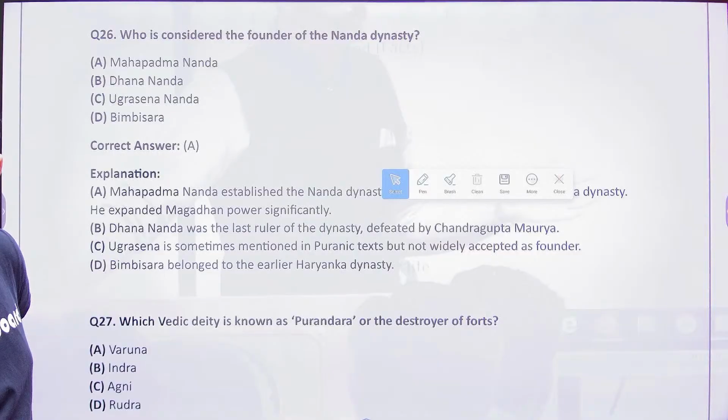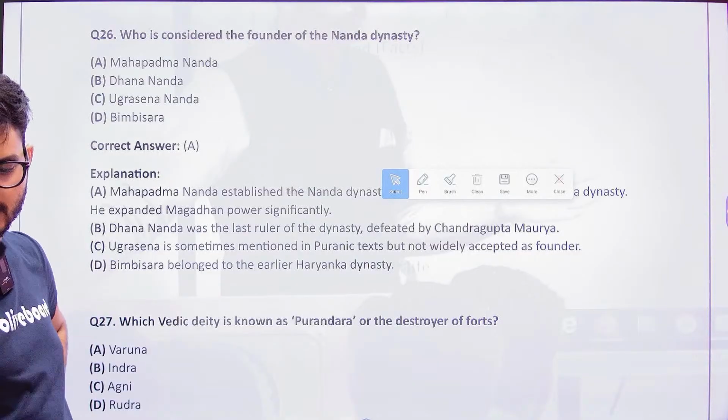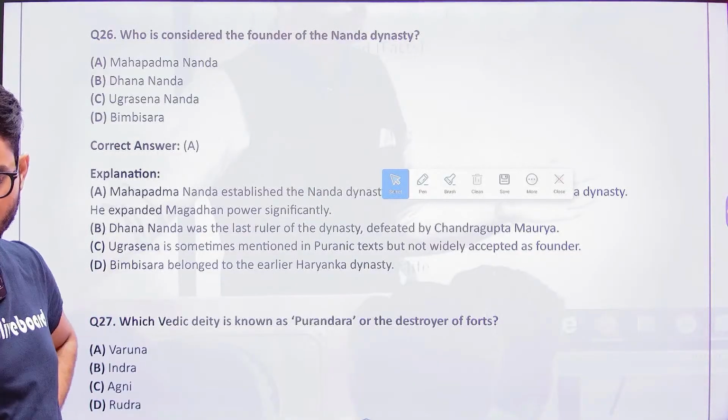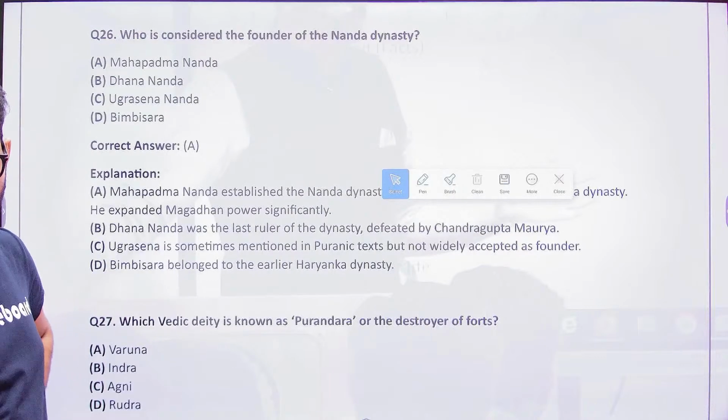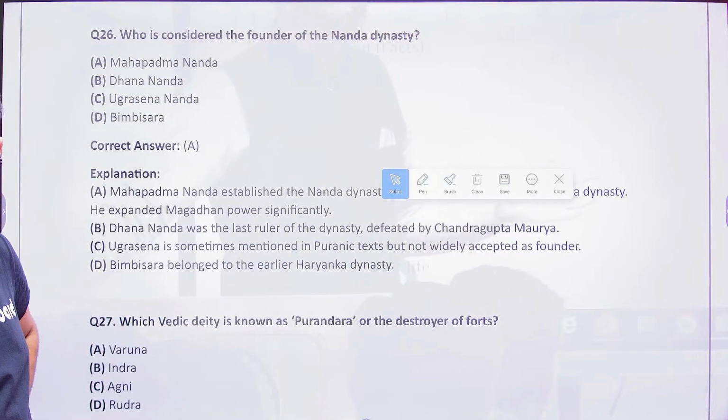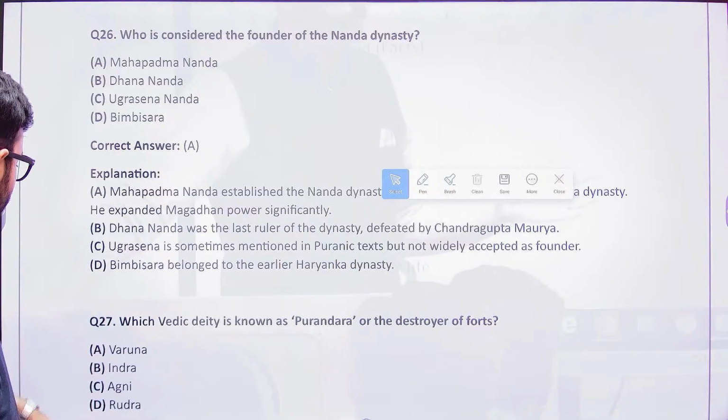Who is it? It is Indra, Agni. Yes, very good. So the answer to this is going to be Indra. Indra was the most powerful god of the Vedic age, basically the Rig Vedic age. So he was known as the Purandhara. Now, when we move to the next one,